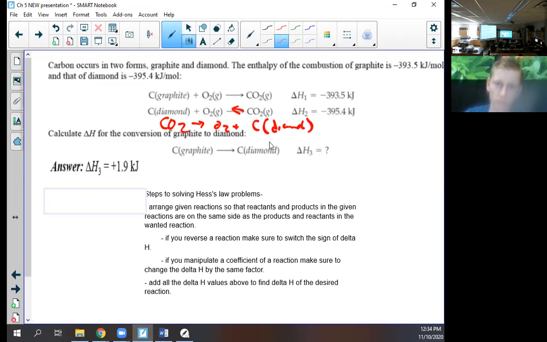And you'll notice, let me get rid of this so it's not confusing anymore, I have one O2 on the right side now and one O2 on the left. So since they're on both sides the exact same, they would cancel out. I don't require you to cancel them, but that's how you check to make sure you've done it right.